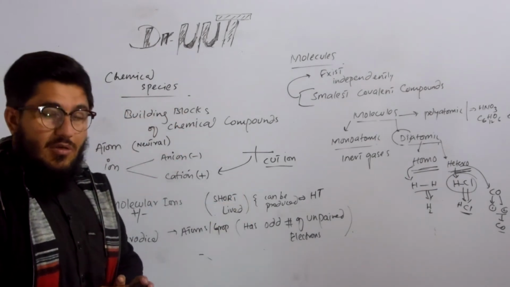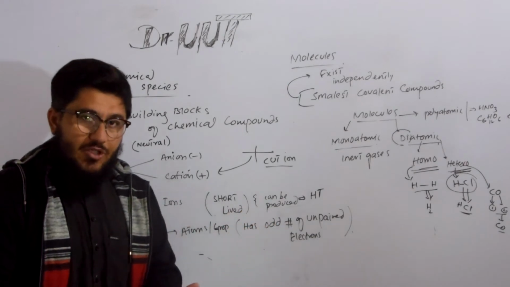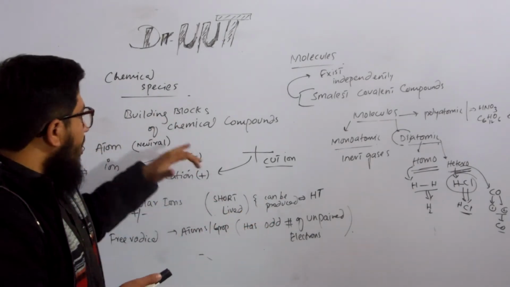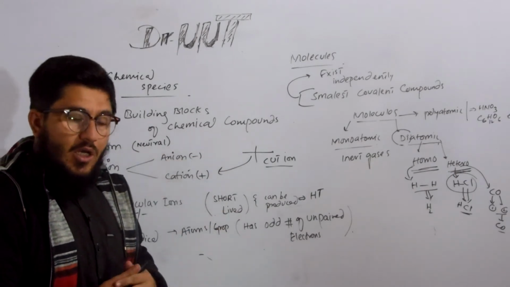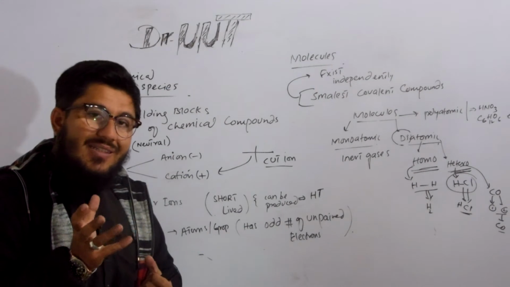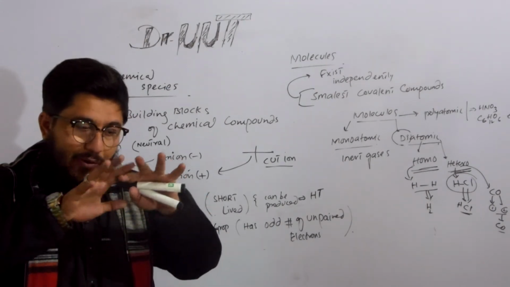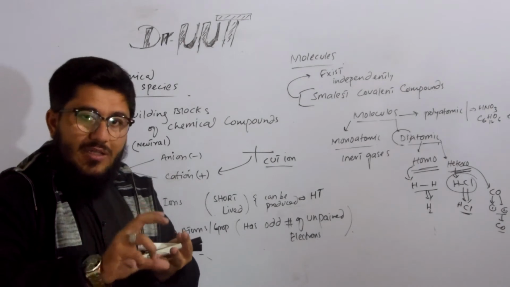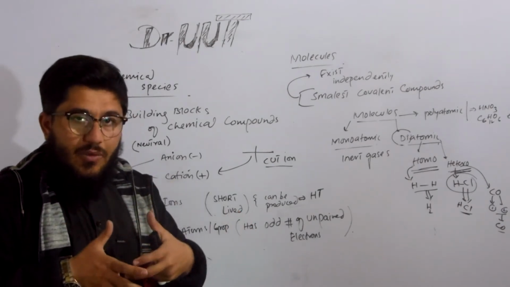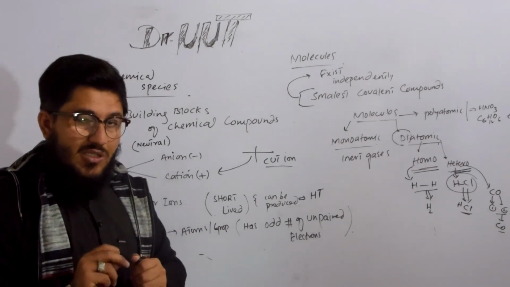Chemical species. The topic is chemical species. What are the chemical species? Chemical species are the building blocks of a chemical compound. When a compound is formed, it needs some blocks. A compound is like a building, and there are some small tiny blocks. When you combine those together, then this compound is formed. So what are those building blocks? They are called chemical species.